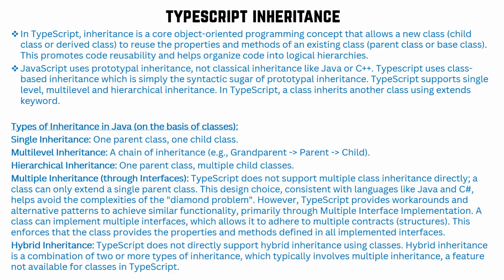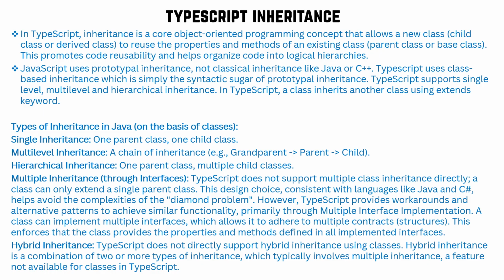So what is single inheritance? It is nothing but one class, one parent, one child. Whereas multi-level means a chain of inheritance, like grandparent to child, so the child is able to acquire the properties from the parent and grandparent. Whereas in single level, there is only one parent, so the child acquires the properties from the parent. Hierarchical means one parent can have multiple children. In our life, we have a single parent, but there might be multiple siblings. So this is called hierarchical.